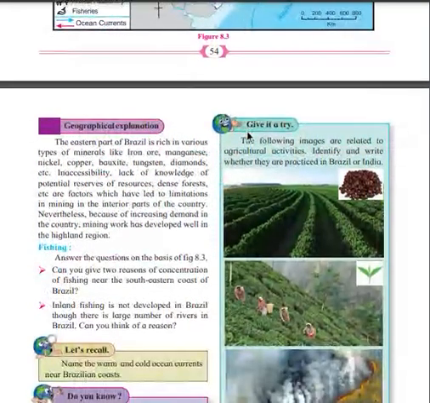So here it is written that the eastern part of Brazil is rich in various types of minerals, and because of inaccessibility, lack of knowledge, the reserve of resource and dense forest, there is limitation in mining, and because of lack of knowledge, the mining is not happening in the eastern part.